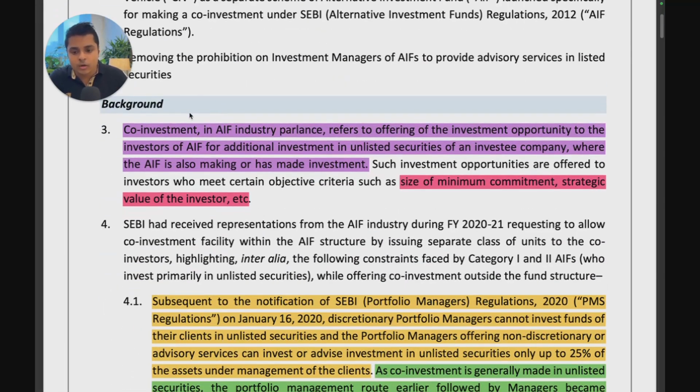First, it's giving a background of co-investment. So this is what we discussed, the meaning of co-investment, and also who can you offer co-investment to. So co-investment opportunities are offered to investors who meet certain objective criteria. So manager can choose the objective criteria. Some managers say that it may be on the size of the investor, or they may say the strategic value of an investor, etc. Manager can decide certain criteria basis which investors will be eligible to get access to co-investment rights.